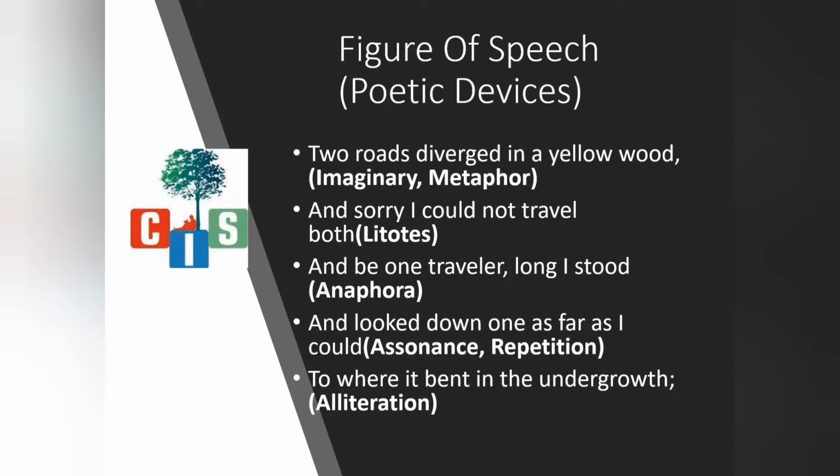Here as far as, so as and as, both words are the same and are used in the same sentence. So as starts with an a sound and both words are the same. So in this case it is known as assonance. And what is repetition? See, there is a little difference between assonance and repetition. Repetition means the same word is repeated in the sentence.